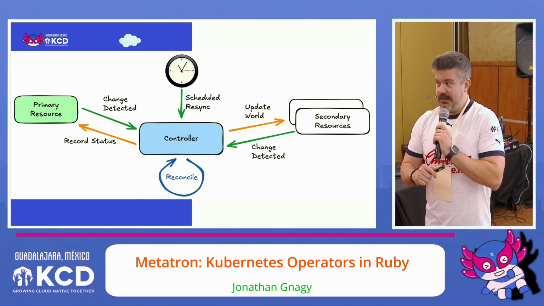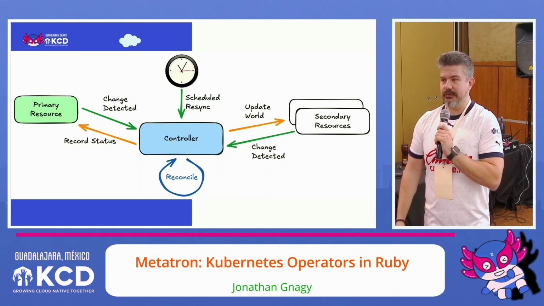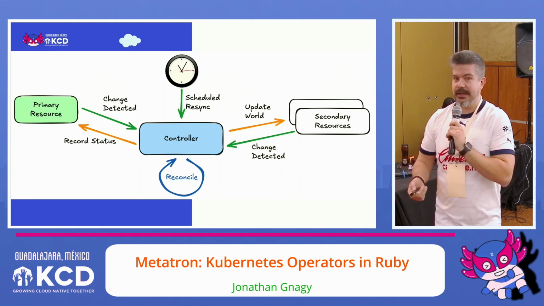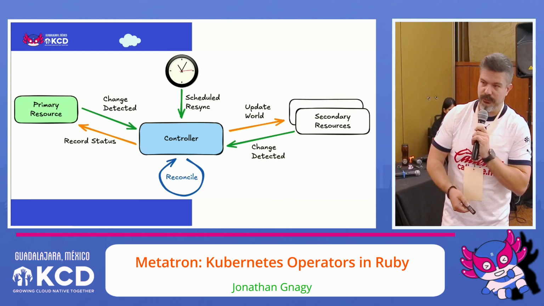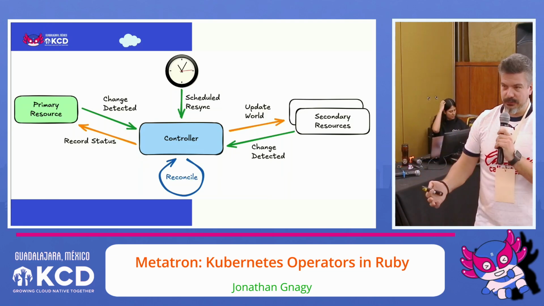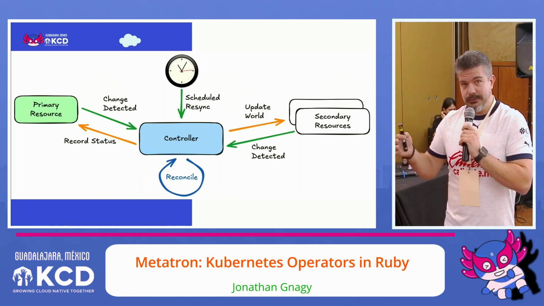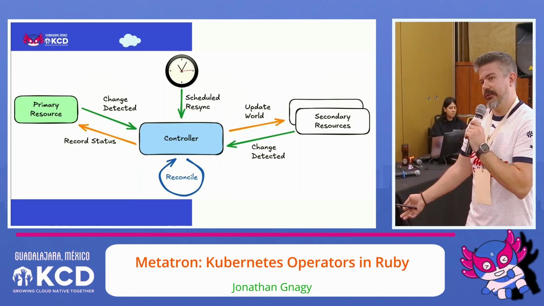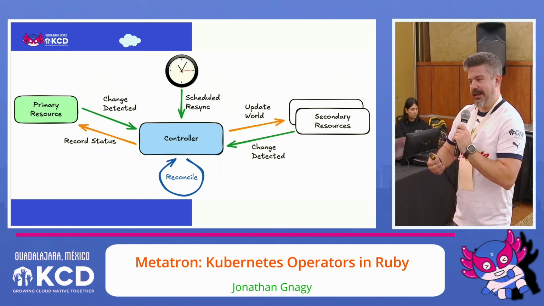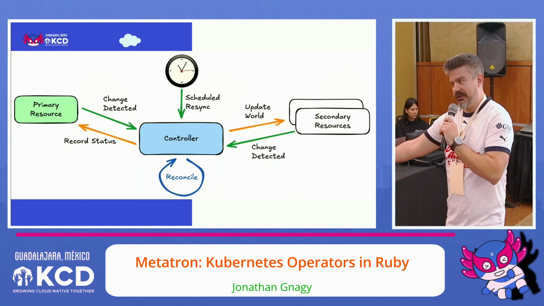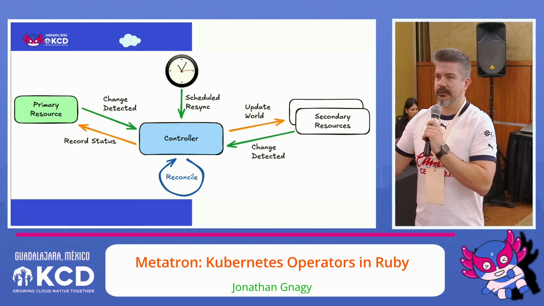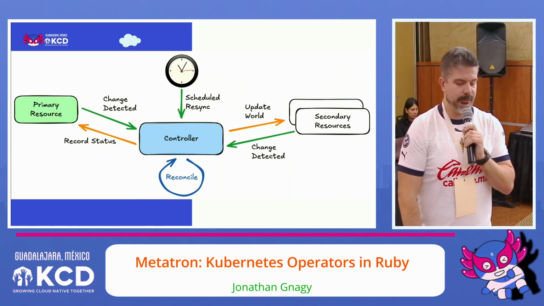If you have a controller, it has different ways of observing the current state of your cluster. It can detect changes when you create one of the primary resources that it tracks, like I mentioned, deployments affecting deployment controllers. If you create a deployment, of course, the deployment controller has to know about that, and it knows it has work to do. You could also change something about one of the secondary resources that the controller manages. With deployments, when you create a deployment, the controller actually creates replica sets for you, and those in turn create pods. If you deleted the replica set, that's another event that the controller will notice and have to reconcile, moving the cluster back to where it needs to be.